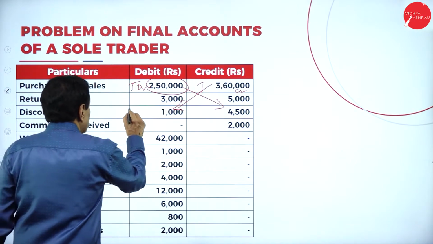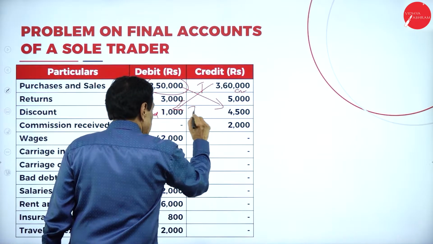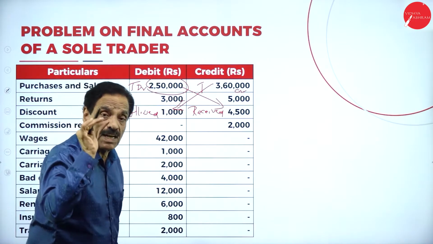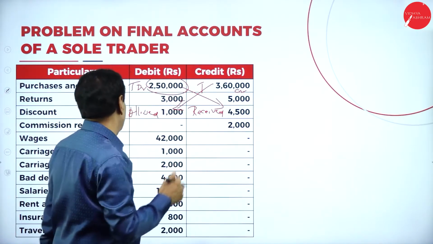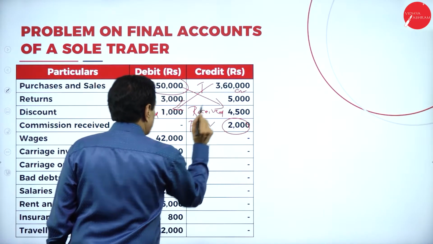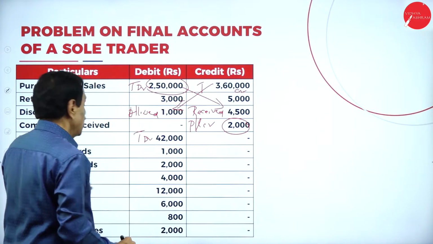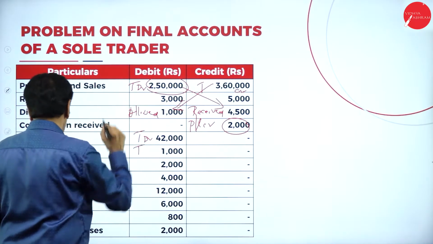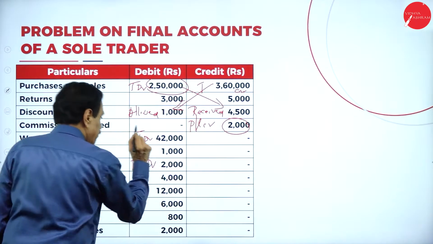What next? Discount. This is allowed. This is received. Allowed will come profit and loss account debit side. Received will come profit and loss account credit side. Then commission received, profit and loss credit side. Then wages, trading account debit side. Then carriage inward, raw material is coming in, trading account debit side. Then carriage outward, profit and loss account debit side.